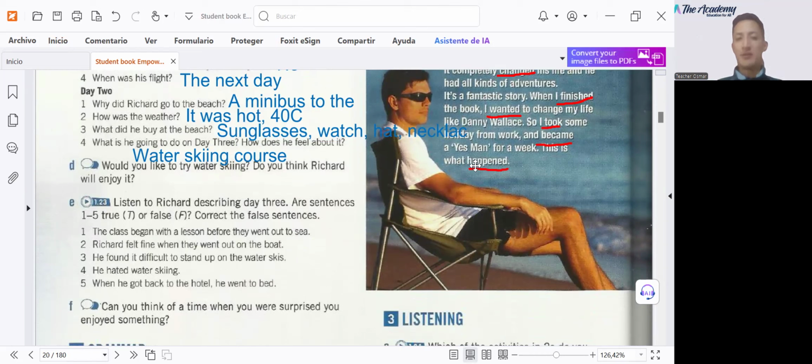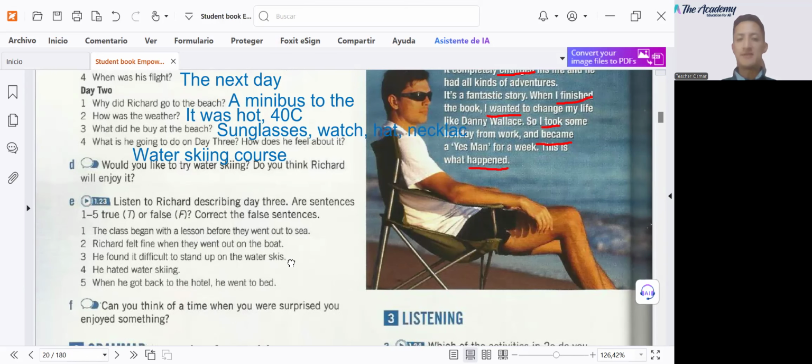Number 1, the class began with a lesson before they went out to sea. Number 2, Richard felt fine when they went out on the boat. Number 3, he found it difficult to stand up on water skis. Number 4, he hated water skiing. And number 5, when he got back to the hotel, he went to bed. Okay, so let's listen and identify if these sentences are true or false. Here we go.